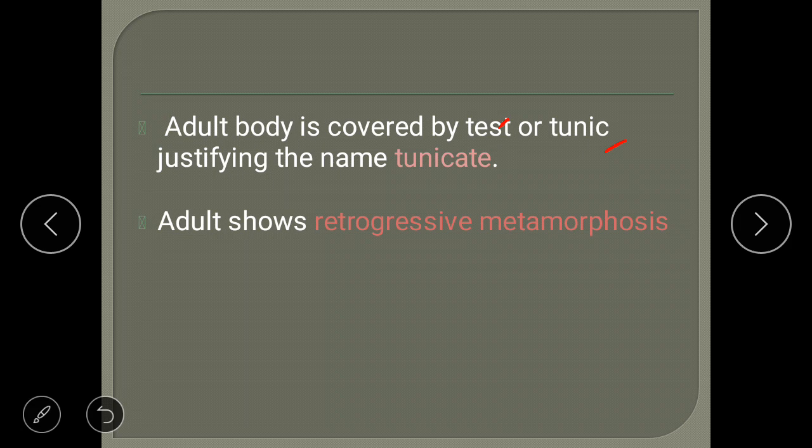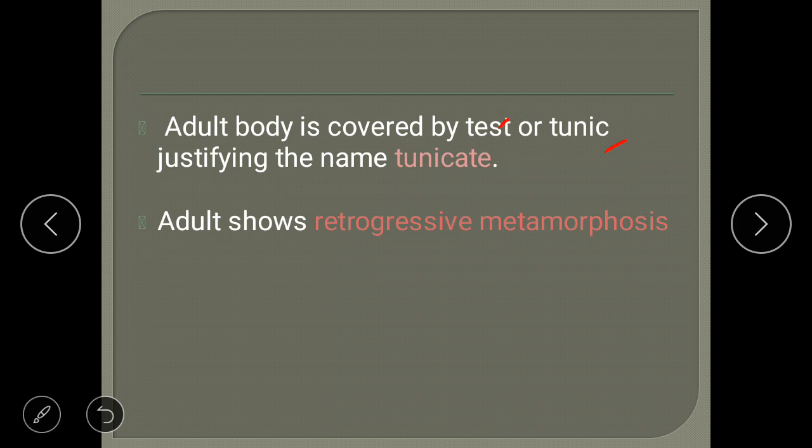Another important feature of Urochordates is that they show retrogressive metamorphosis. What is retrogressive metamorphosis? I will explain it with a picture in further classes, but I will explain briefly here. If the animal shows chordate characters or advanced structures in the larva stage, and in the adult stage it shows non-chordate or primitive characters, then we call it retrogressive metamorphosis.